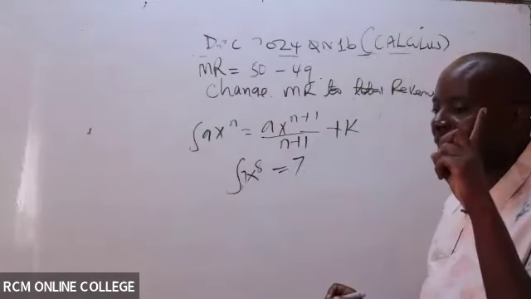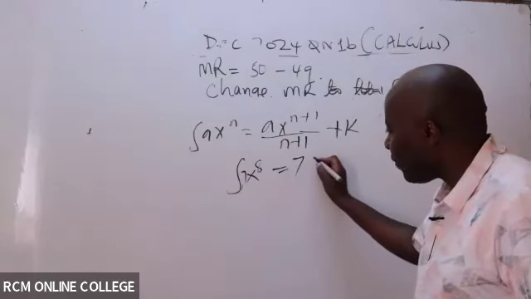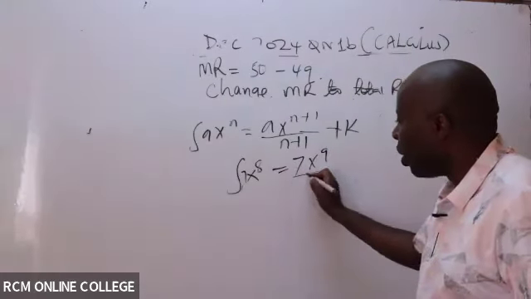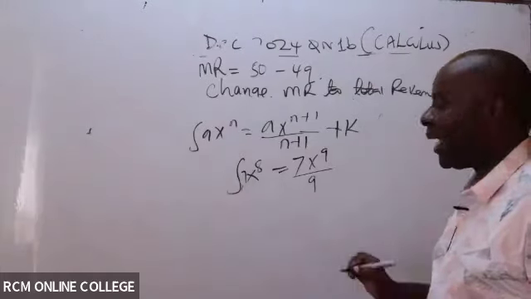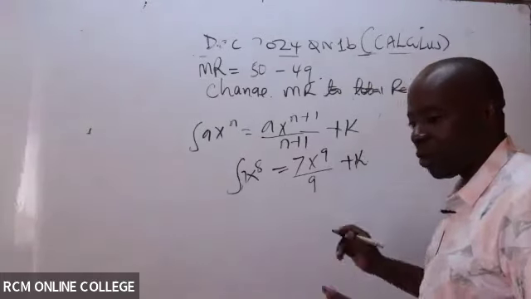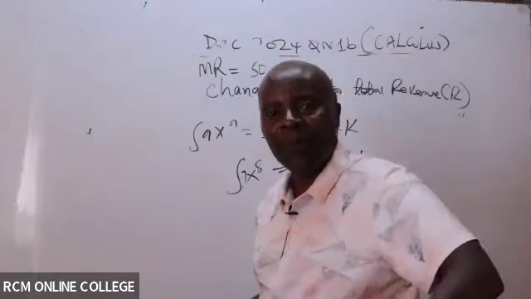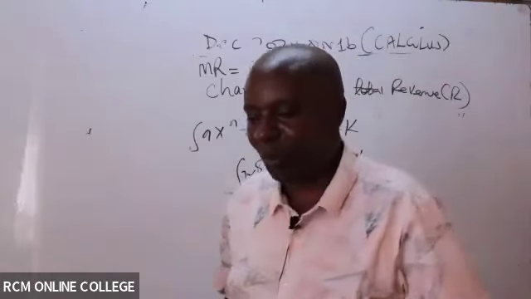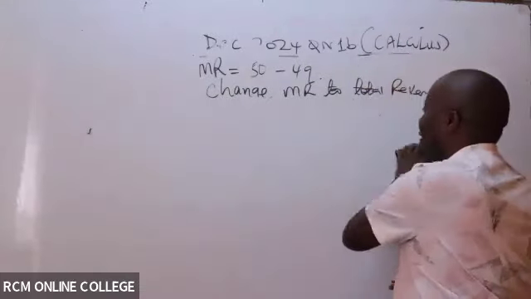This becomes 9. So it will be 7x raised to power 9 all over the new power, plus, in this case here, k. So really they are not very hard. So long as you're able to see the rhythm, increase the power by 1, divide by the new power. Just that.